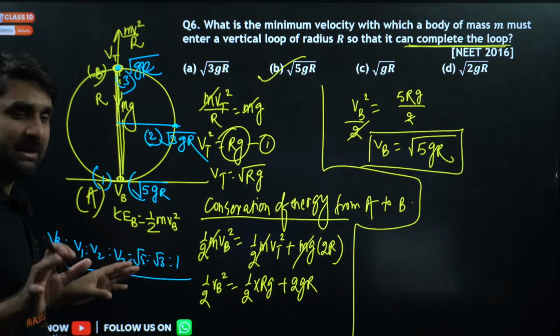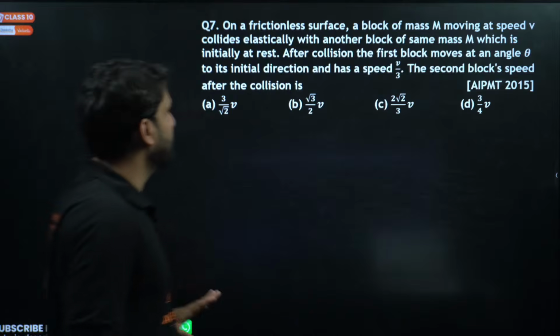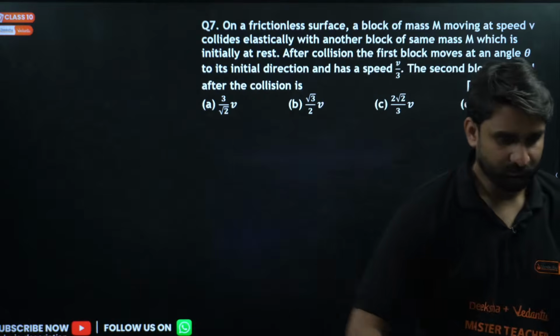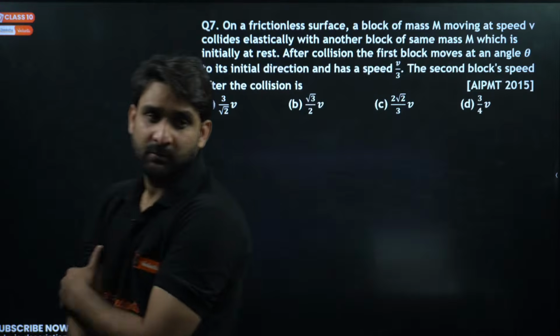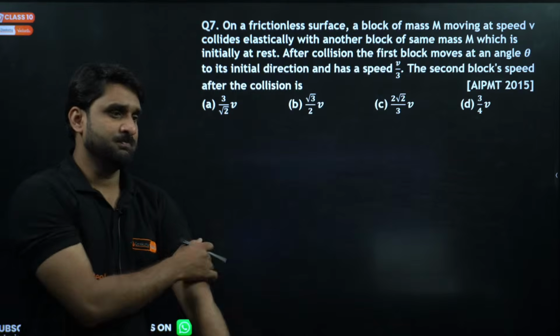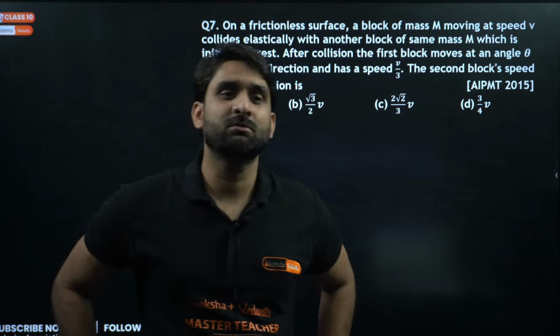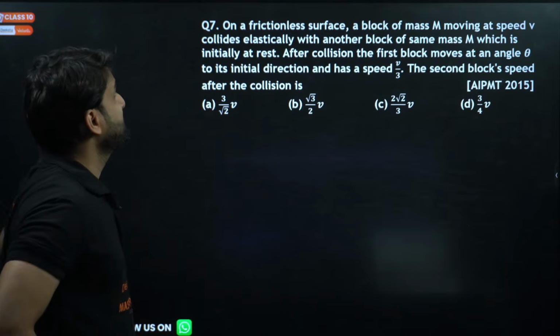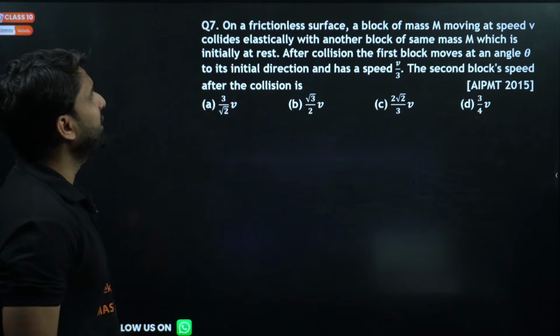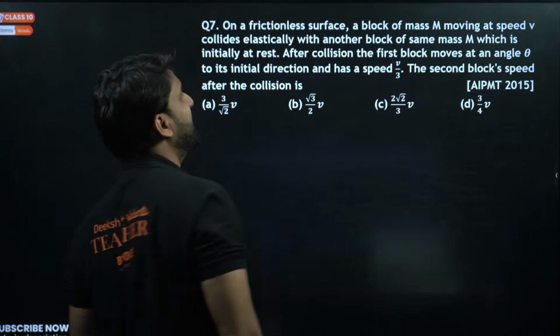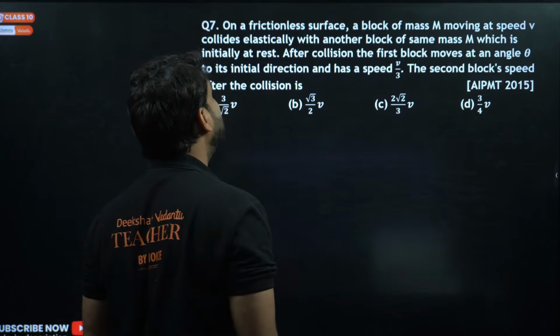Is it clear? Moving to the next question, question number 7. On a frictionless surface, a block of mass m moving at a speed v collides elastically.